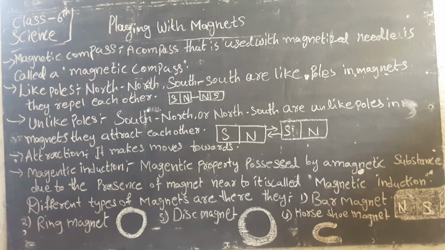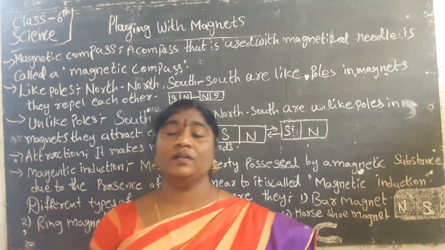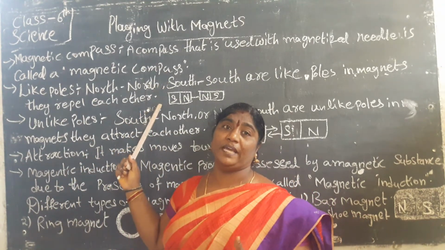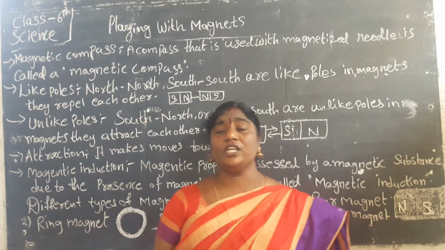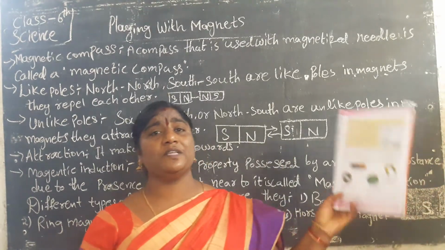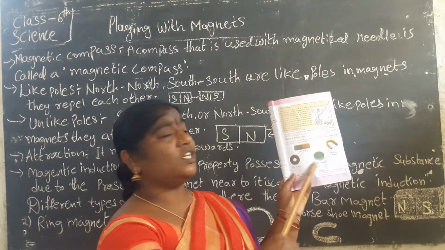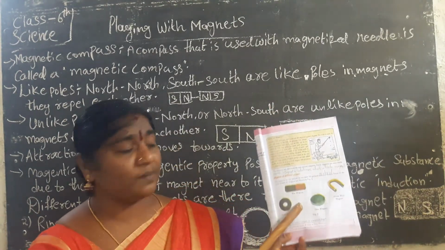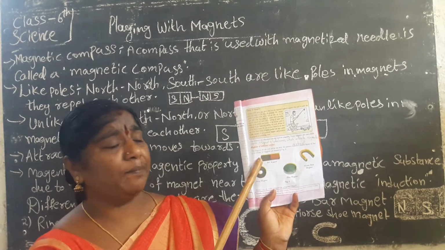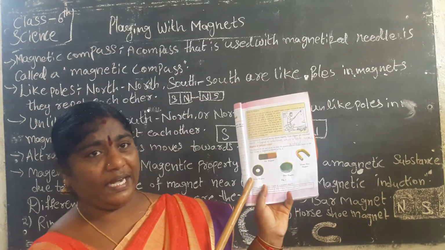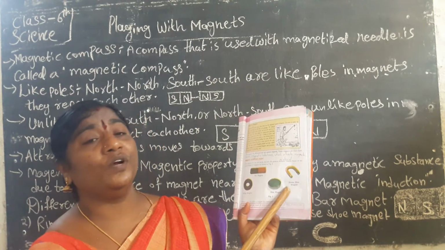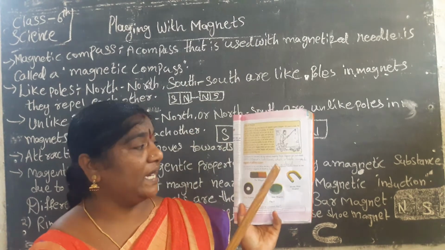Next, we have to learn about different kinds of magnets. There are many different types of magnets. Look at the textbook, children. All of you buy the textbooks. See, here itself four magnets are there. First one, bar magnet; second one, ring magnet; third one, disc magnet; fourth one, horseshoe magnet. It is called a horseshoe magnet.